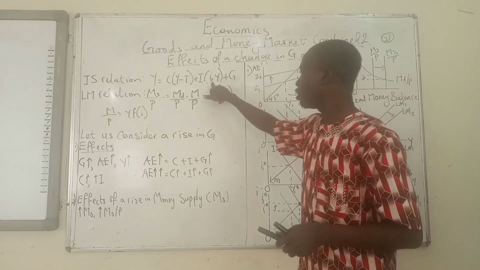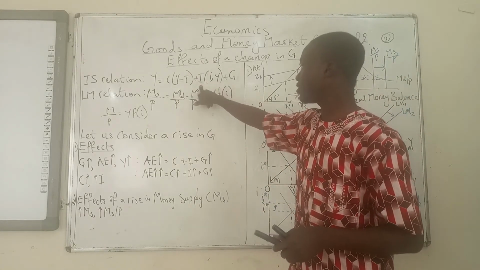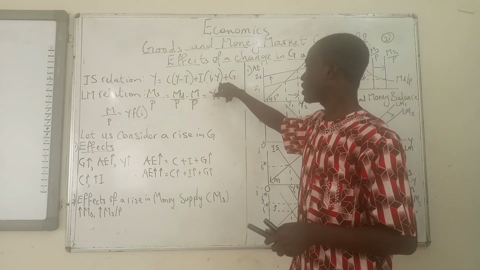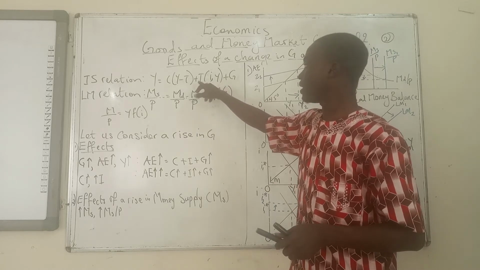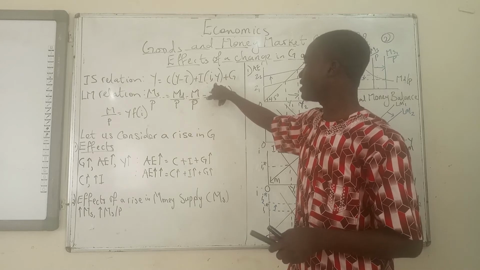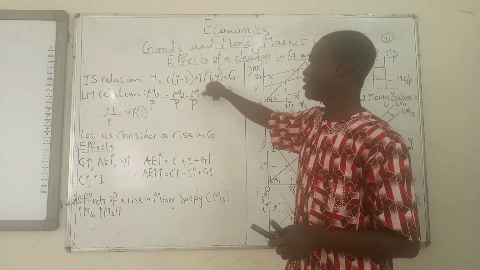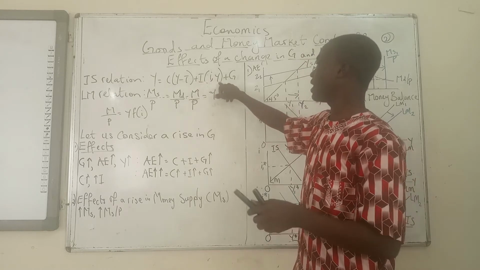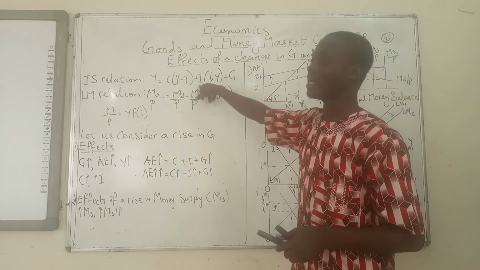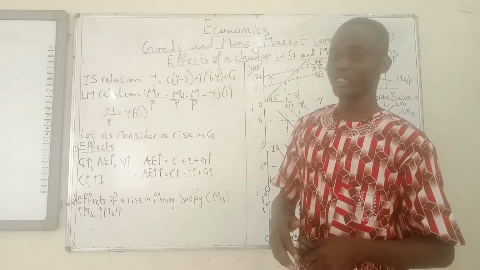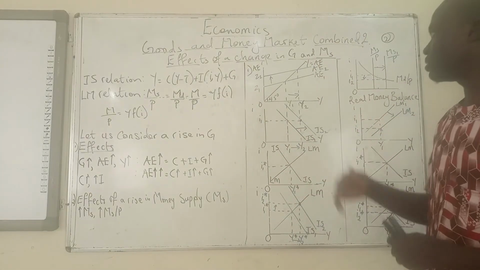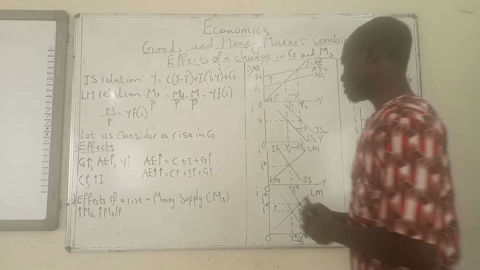Remember that a lower interest rate leads to a higher investment, and a higher Y leads to a higher investment. So now a higher interest rate leads to low investment, and a higher output leads to high investment. So you're having low and high, and it depends on the strength of the two. So that's about investment.